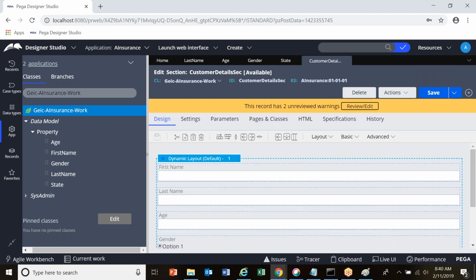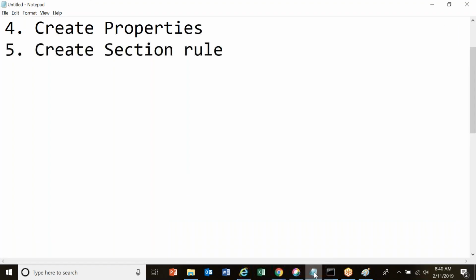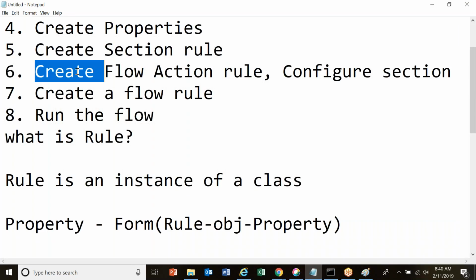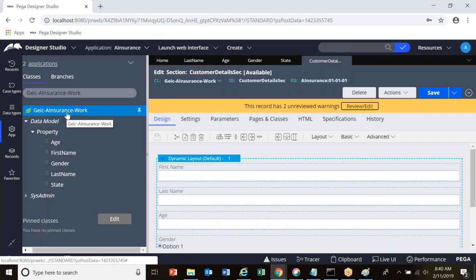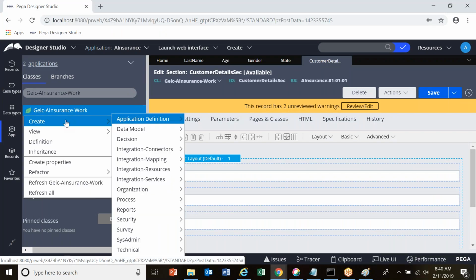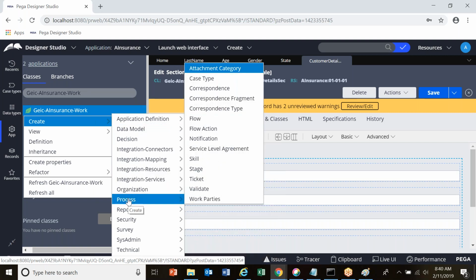Your section rule is successfully created. What next? Create a flow action rule. Configure the above section created in this particular flow action rule. Now I'll create a flow action rule. Do a right click, hover on create. Your flow action rule comes under a category called process.